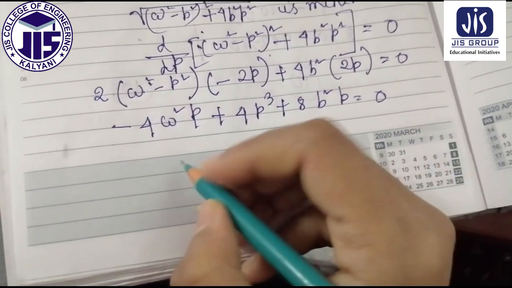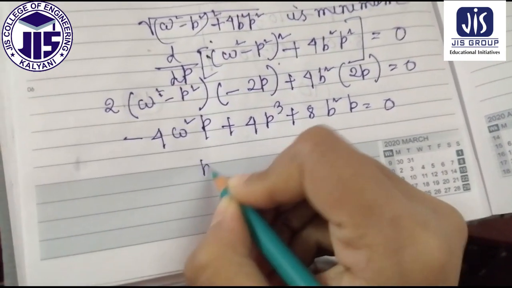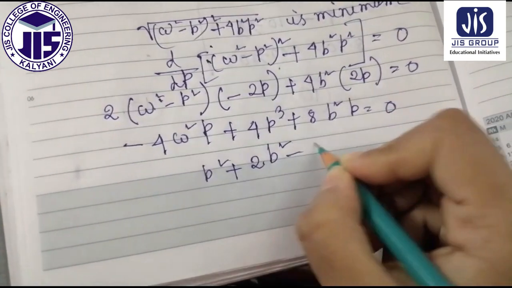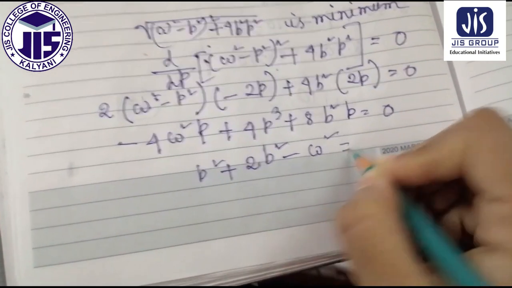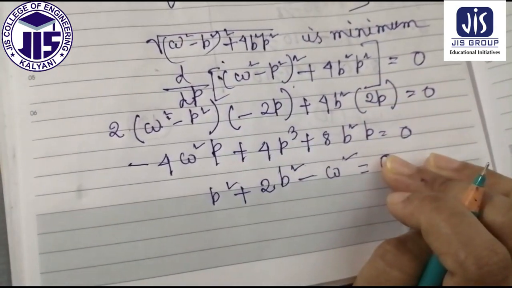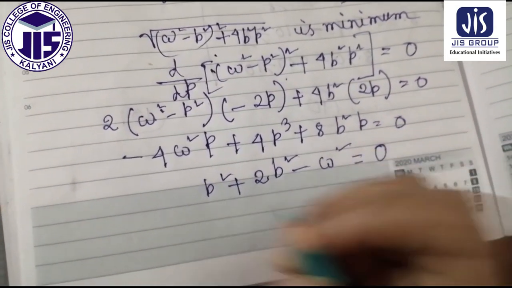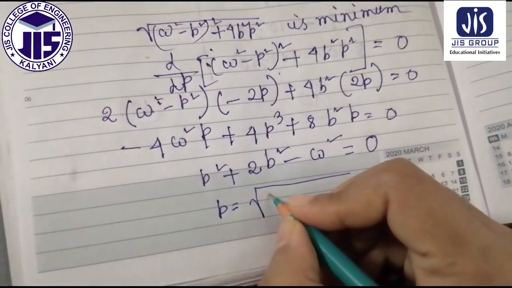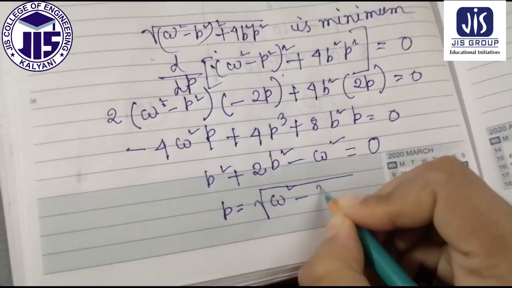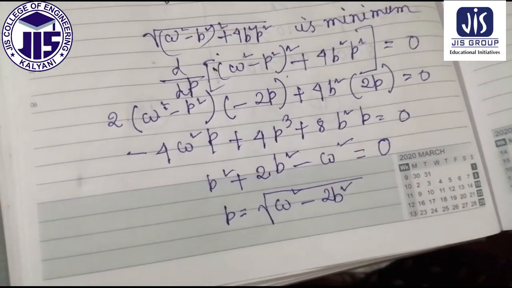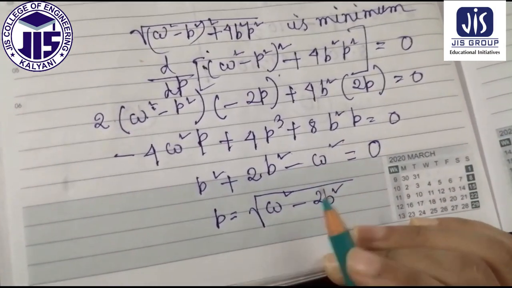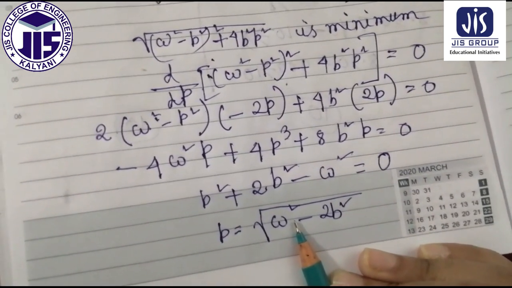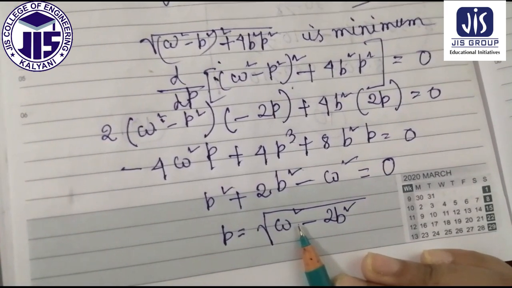Therefore, p square plus 2b square minus omega square is equal to 0. From here, p equal to root over of omega square minus 2b square. So this is the expression of the frequency. This is actually the resonant frequency, as we know.